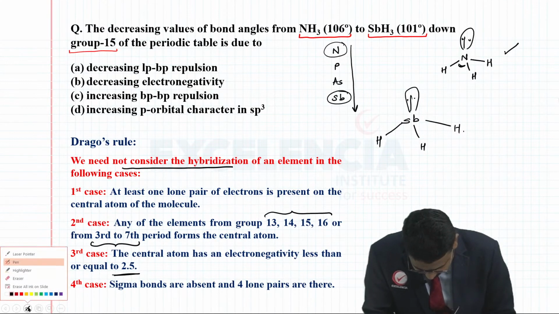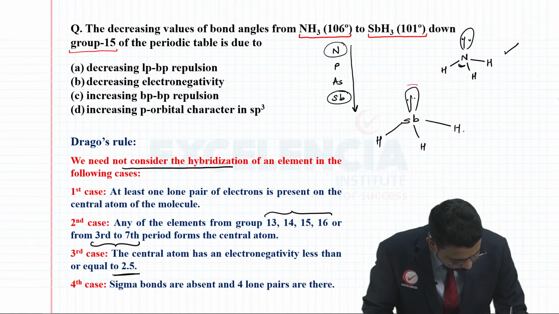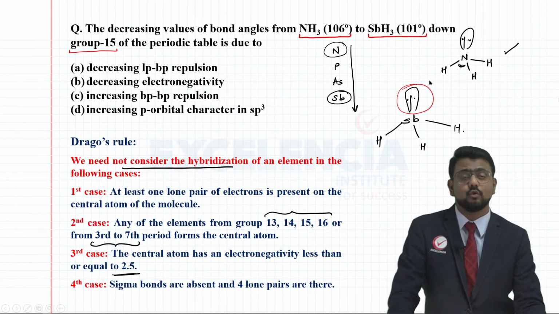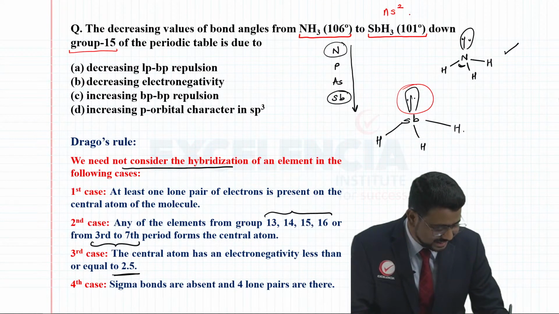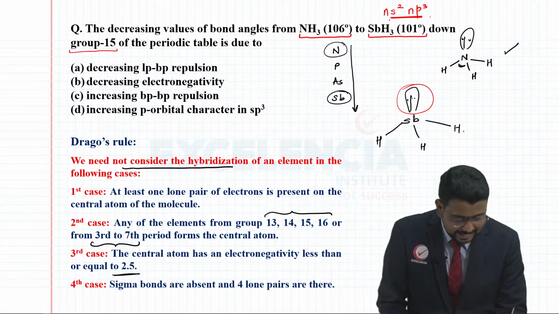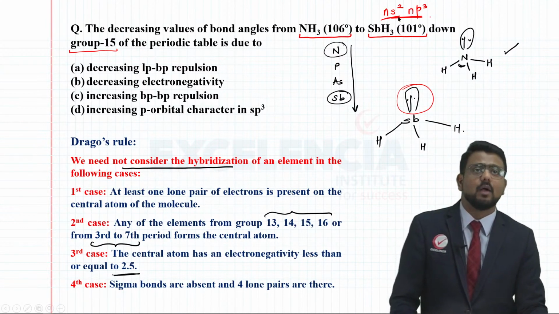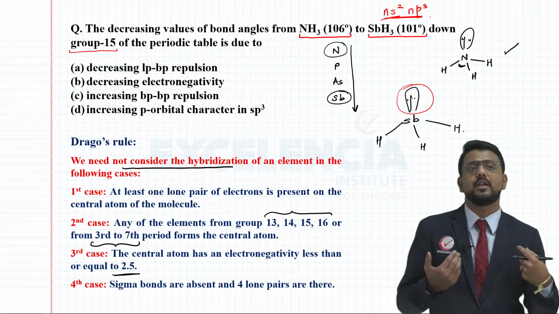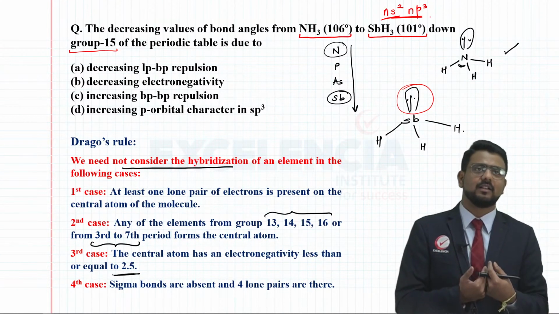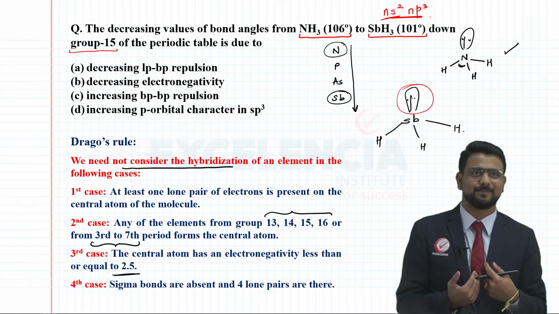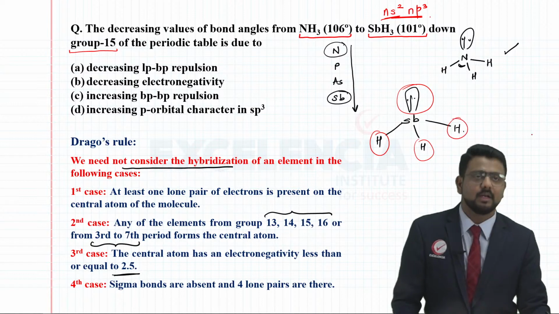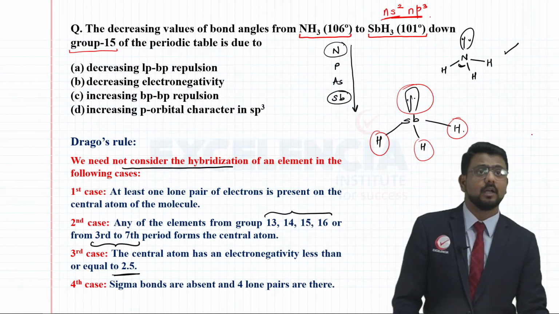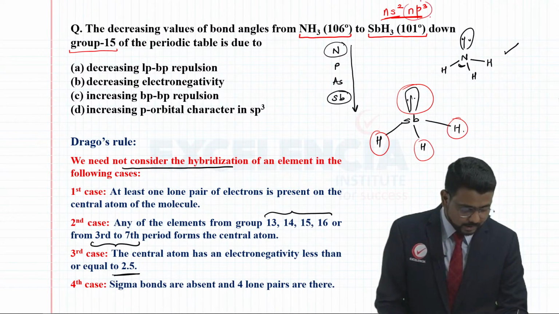So, because of that, these lone pairs of electrons which are actually belonging to the s orbitals, right? We have the general electronic configuration as ns2 np3, right? So, these ns electrons will be reluctant to take part in hybridization and rather will remain as they are. And these bonds which are formed between antimony and hydrogen are actually because of these p orbitals.